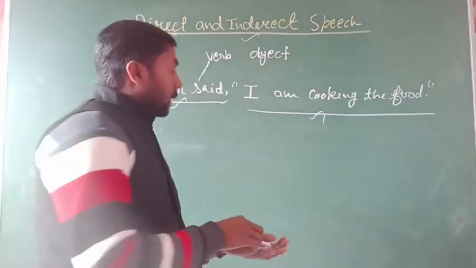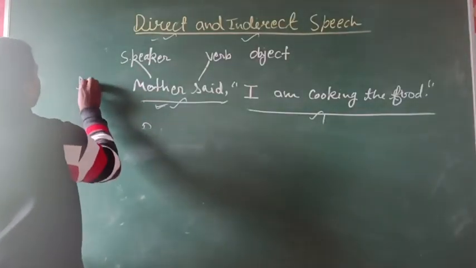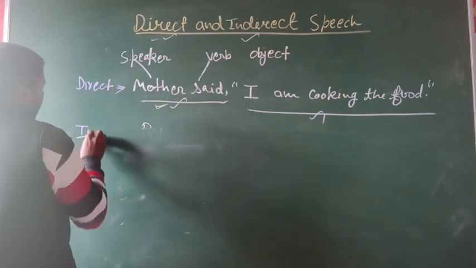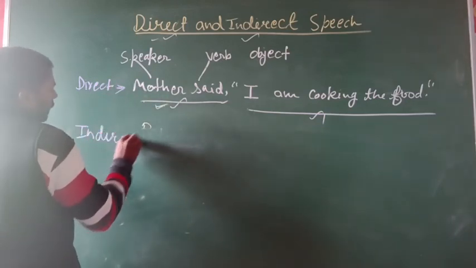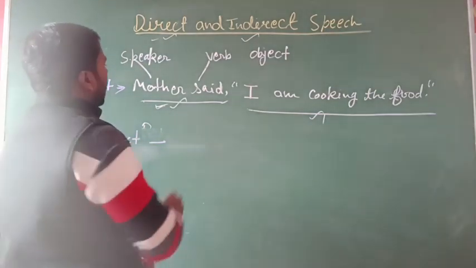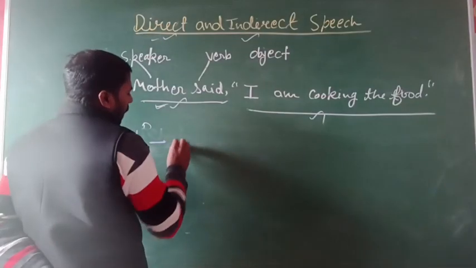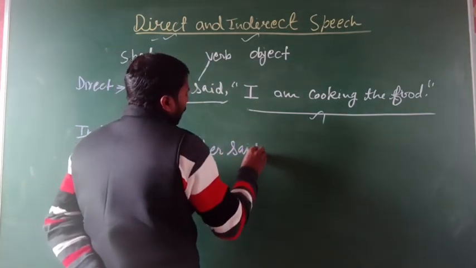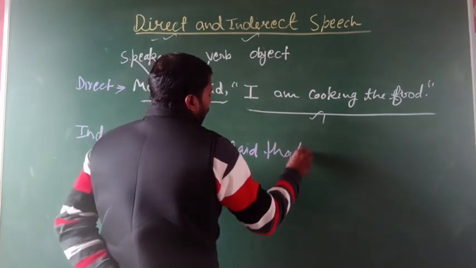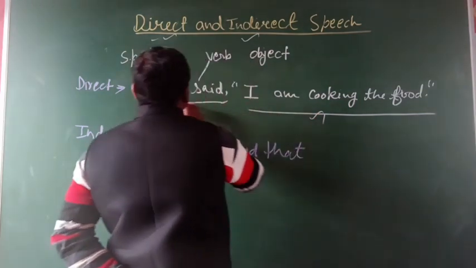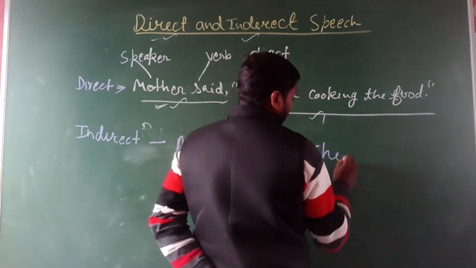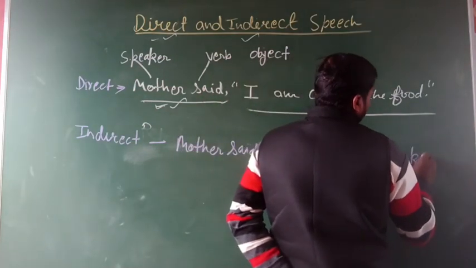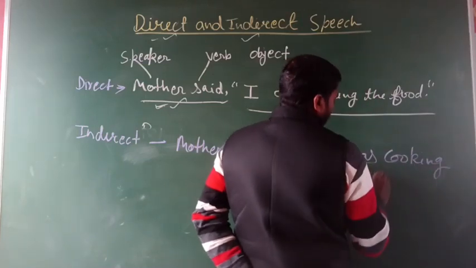So you can see here this is the direct speech. And now I write about the indirect speech. Indirect speech. Okay. Here the mother said. You can write down the same word, mother said. Use the conjunction word "that", and "I will be" becomes "she was cooking the food."